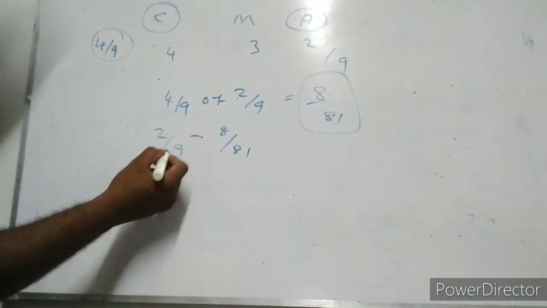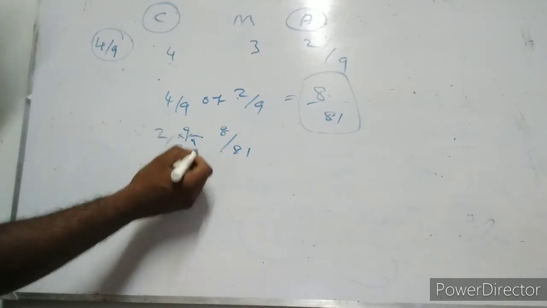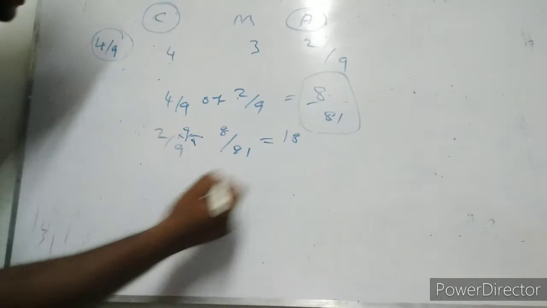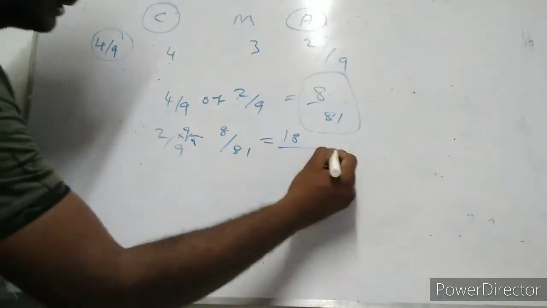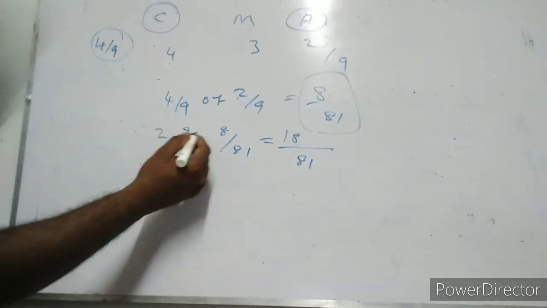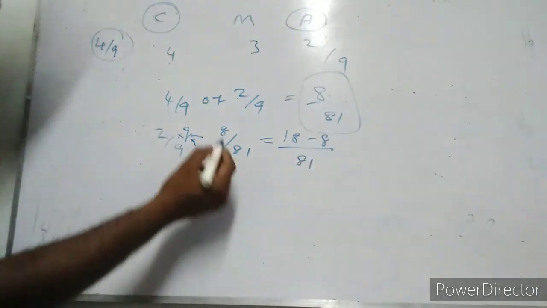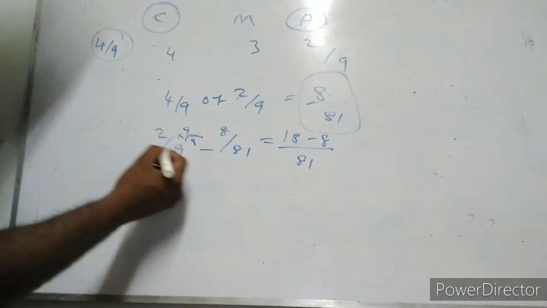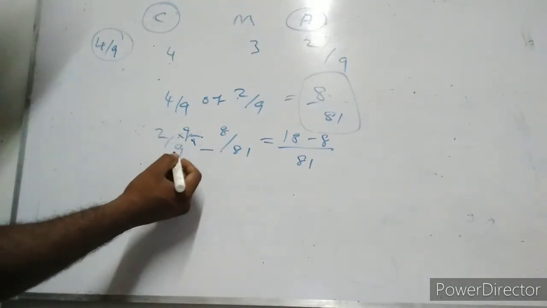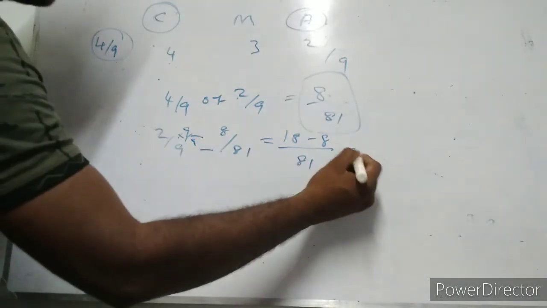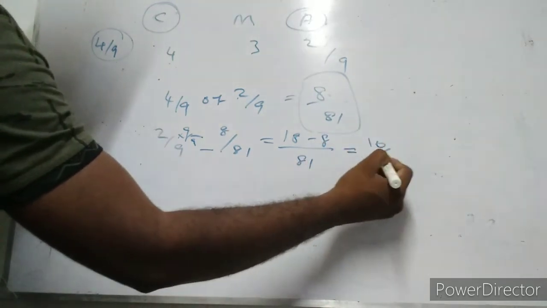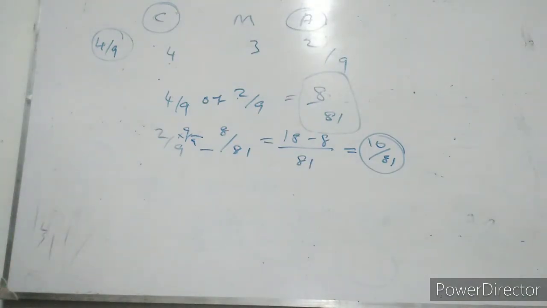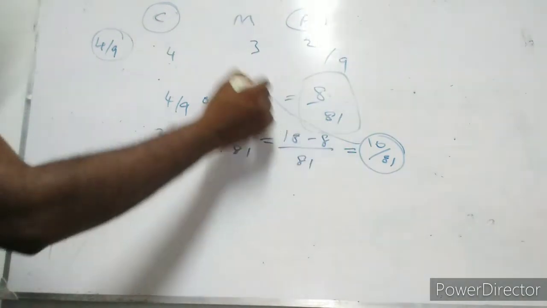Here the denominator is 81, so we multiply 2 by 9 to get 81. 9 into 2 is 18, divided by 81 as the common denominator. 18 minus 8, the remaining share will be 10 by 81. 10 by 81 will be acquired by Manny.